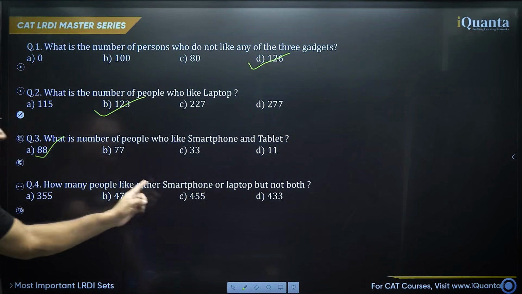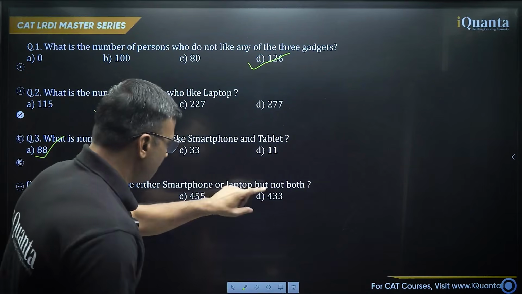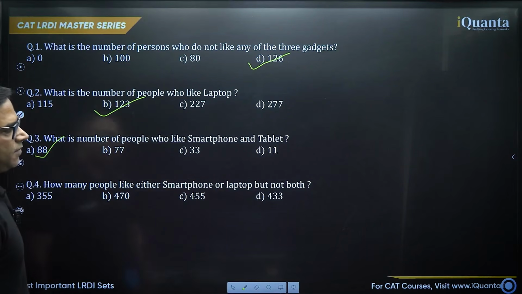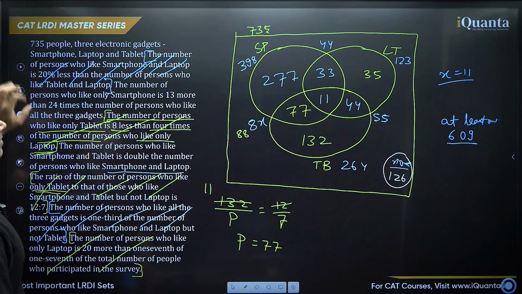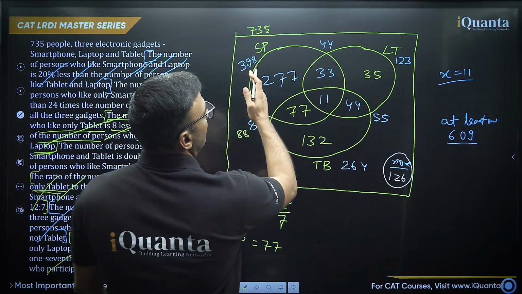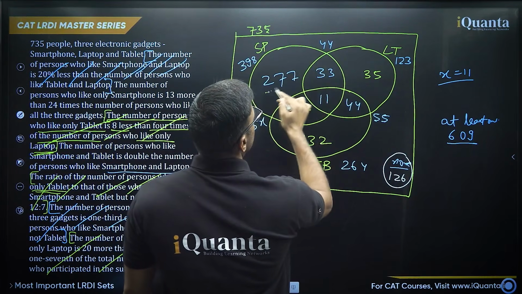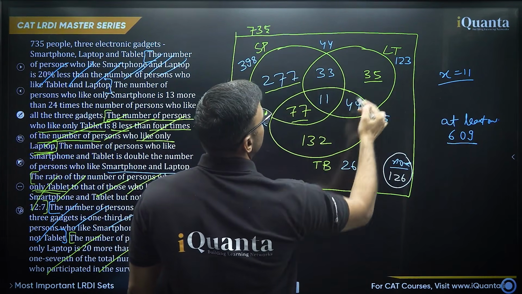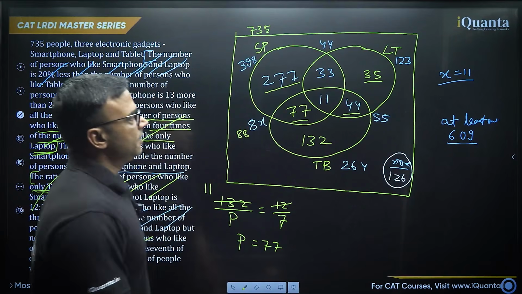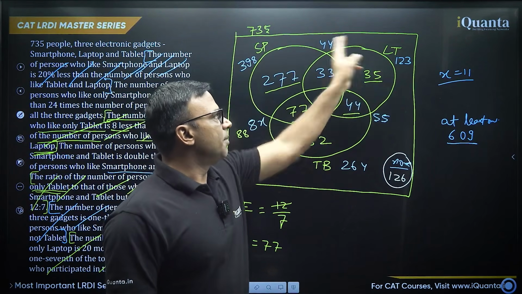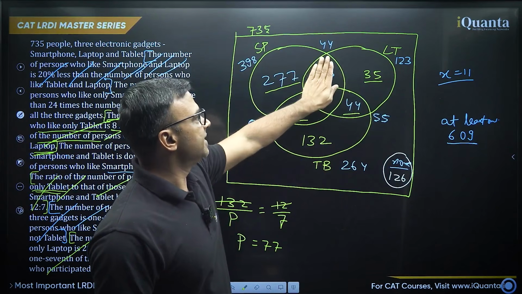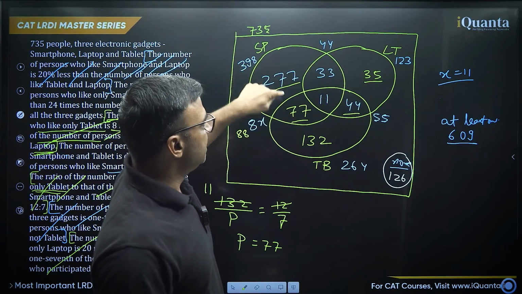How many people like either smartphone or laptop, but not both? Either smartphone or laptop, but not both. Okay, so that 277, 77, 35, 44. Add carefully. So it should be a part of smartphone, but not of laptop. Similarly, should be part of laptop, but not of smartphone. So basically, except these, add these four values.